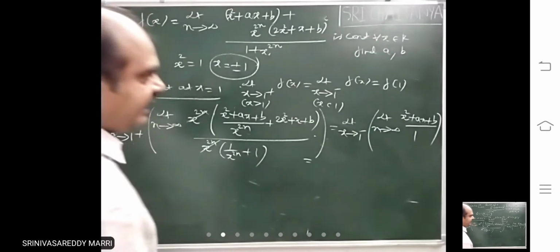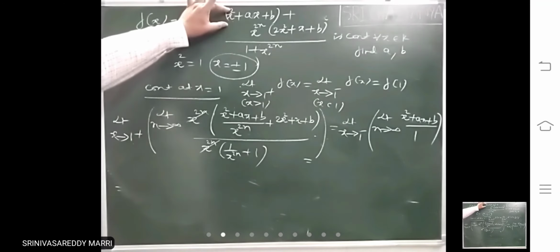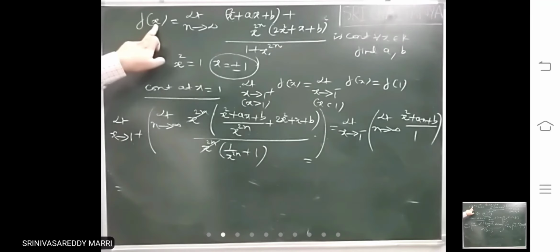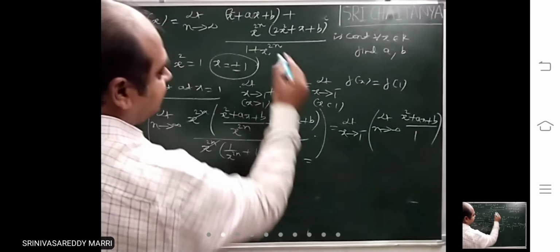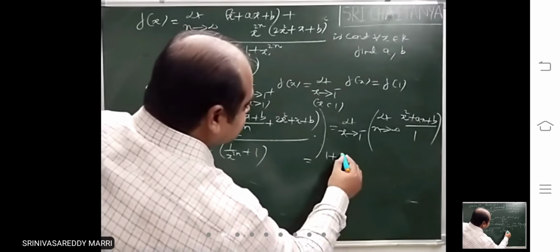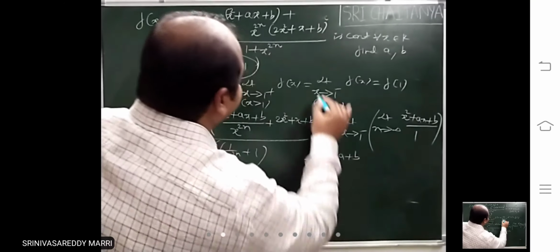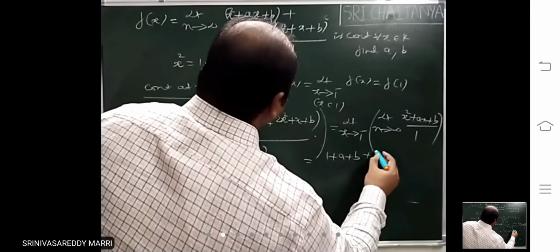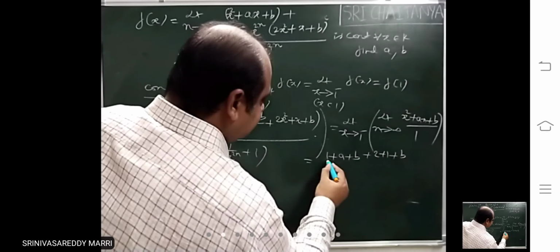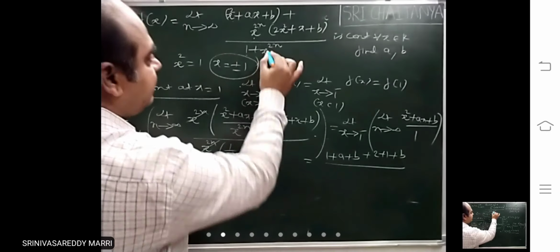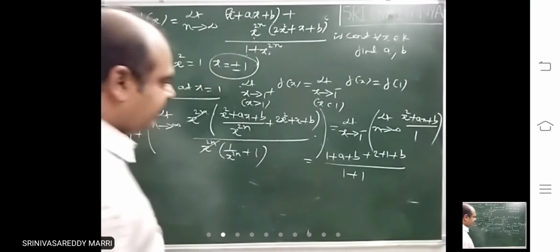Now f of 1 means what? In f of x you substitute x equal to 1. Then it becomes 1 plus a plus b, 2 plus 1 plus b, divided by 1 plus 1.